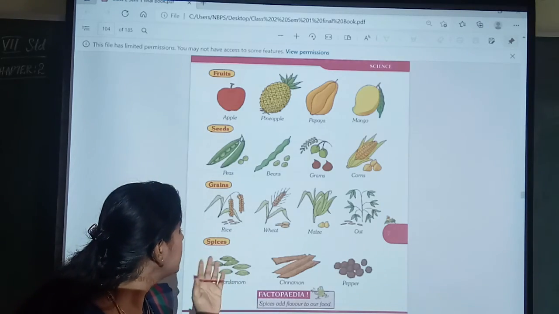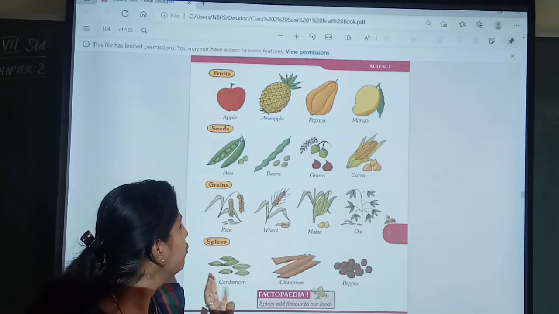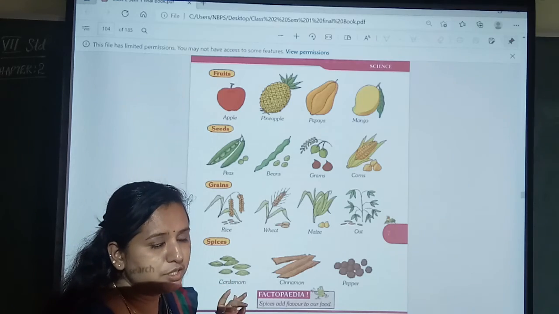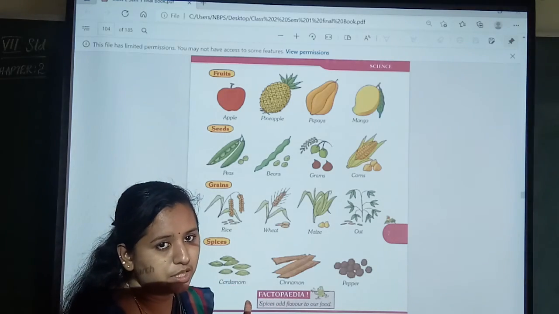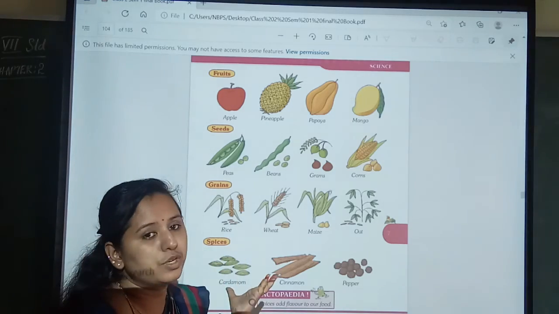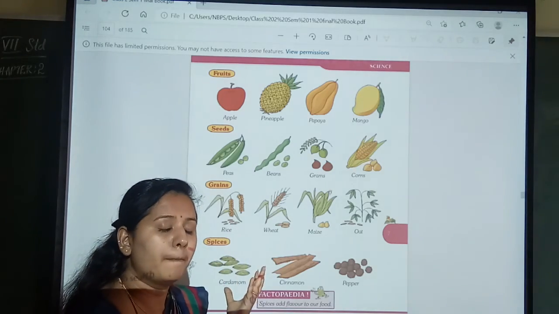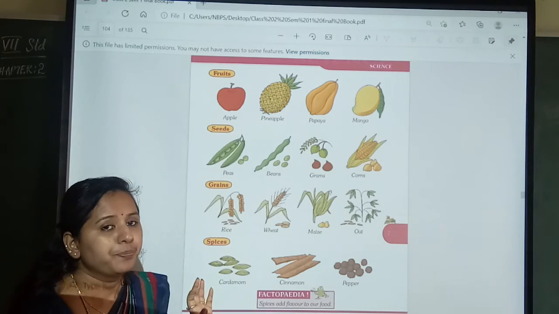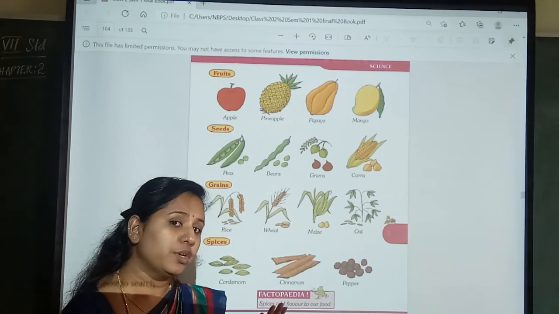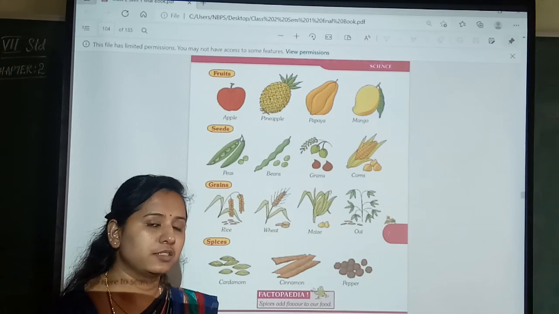Okay, this is about today's fruits, seeds, grains, vegetables, leaves which we are going to eat. All this we are going to get through the plants. Okay, this is enough for today. I am going to teach you the next 2 pages in the next class. Thank you.